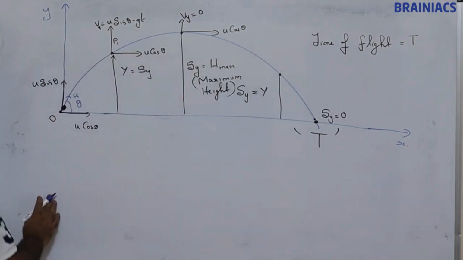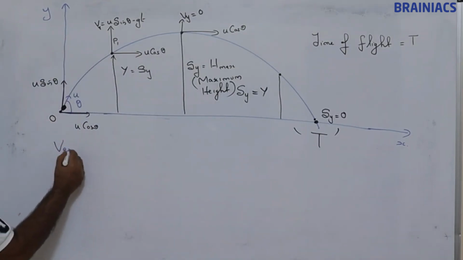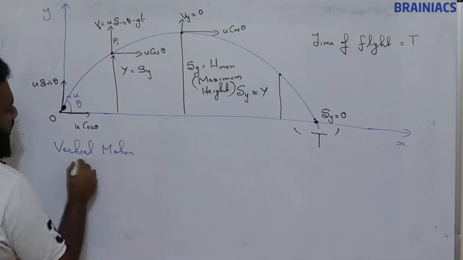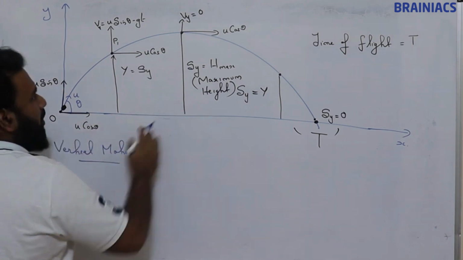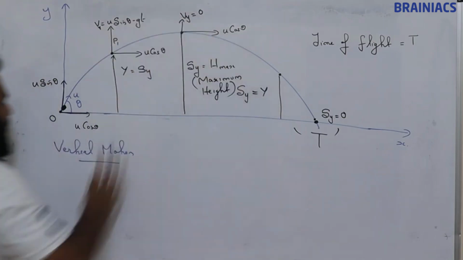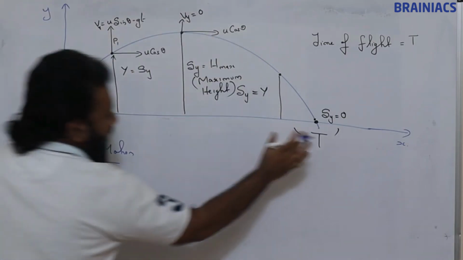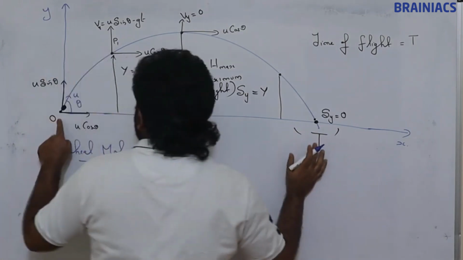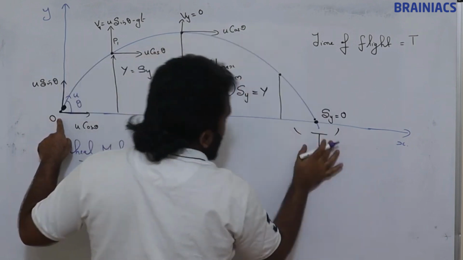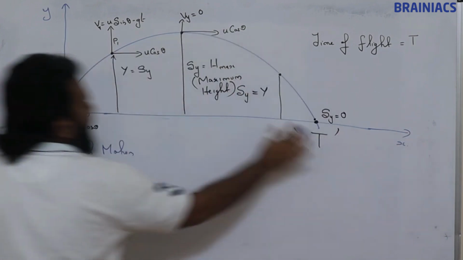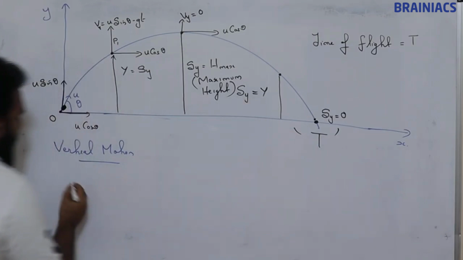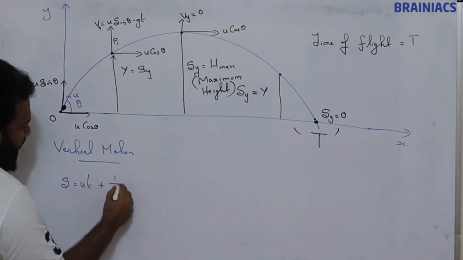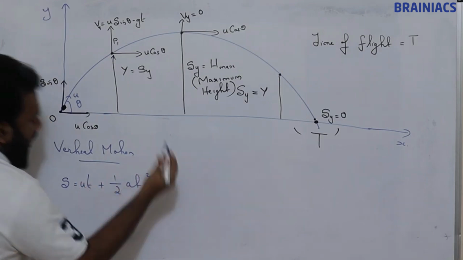See, suppose we consider vertical motion. We are not touching the horizontal part. We are considering only vertical motion. So time of flight is nothing but the time taken to reach here from this point. From this point all the way to reach here, how much time is taken, that is the time of flight. So if I take the equation S = ut + half at square.